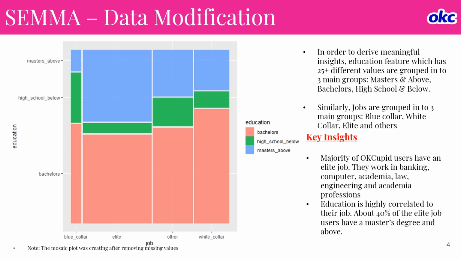The key insight from this mosaic chart is that the majority of OkCupid users have an elite job. They work in banking, computer, academia, law, and engineering professions, and education is highly correlated to the job. About 40% of the elite job users have a master's degree and above.